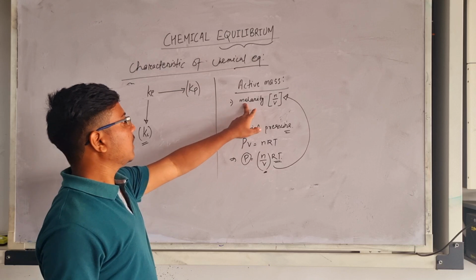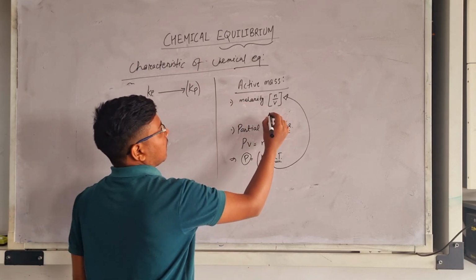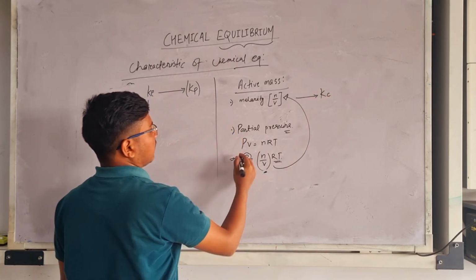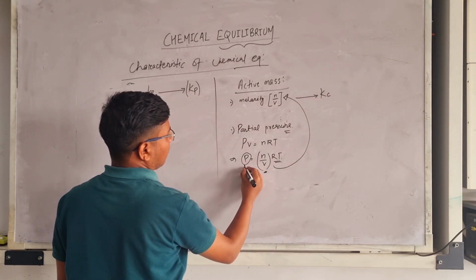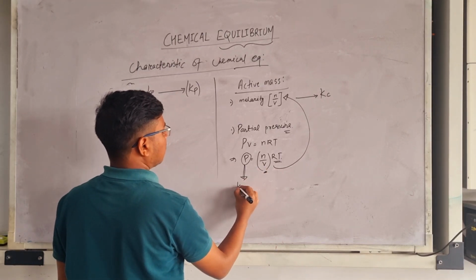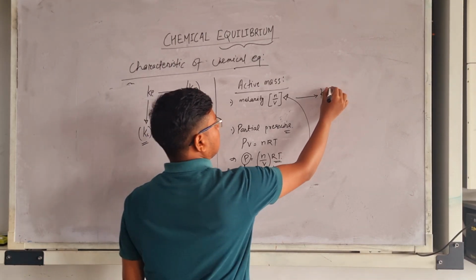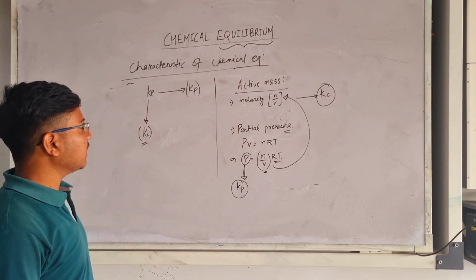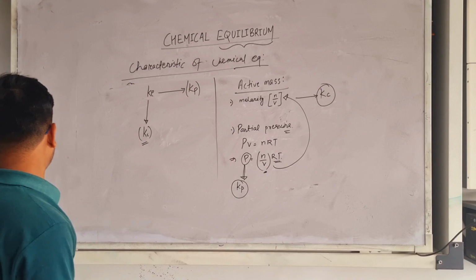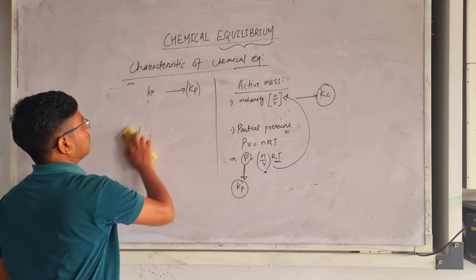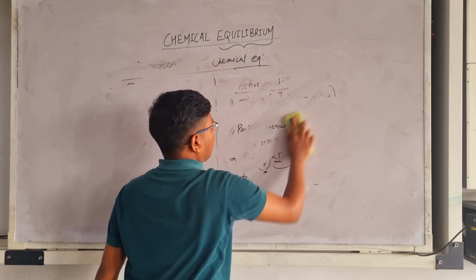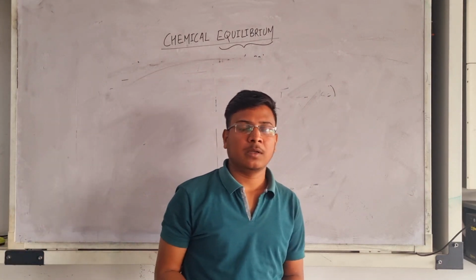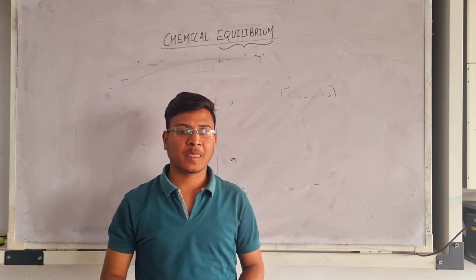So the rate constant taken when the molarity is considered is known as Kc, and the rate constant taken when we are dealing with the partial pressure term is known as Kp. Okay, so these are Kp and Kc. Hope this will be clear for you. We will learn more about it another time. So thank you from my side.